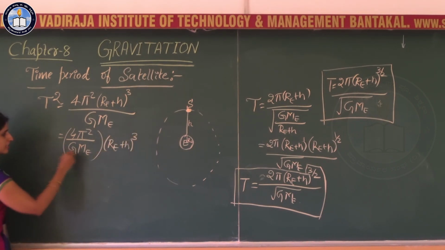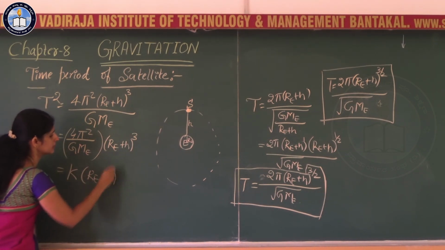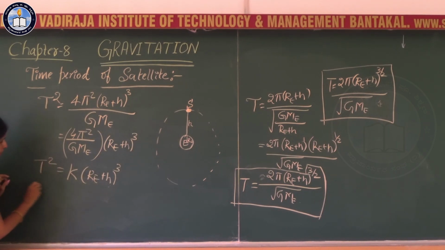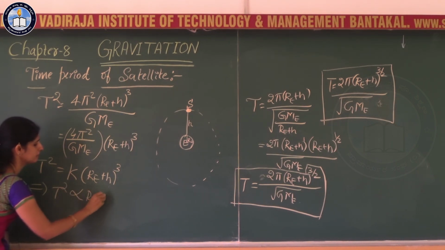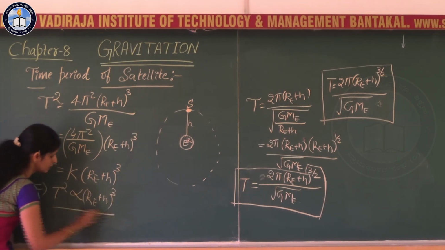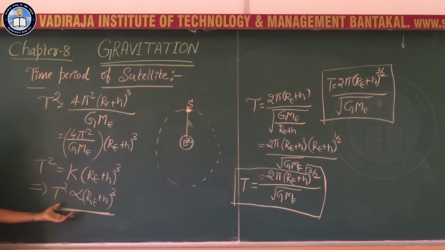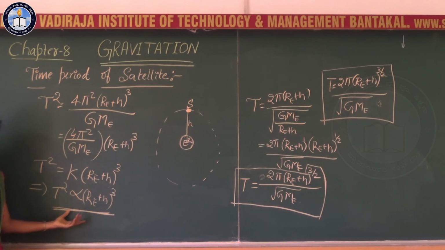So if I take this constant as K, K times (R_E plus h) cube is T square, which implies that T square is proportional to (R_E plus h) the whole cube. What it means here? This is nothing but Kepler's third law, Kepler's law of period, that is the square of the period is proportional to the cube of the radius of that circular path.